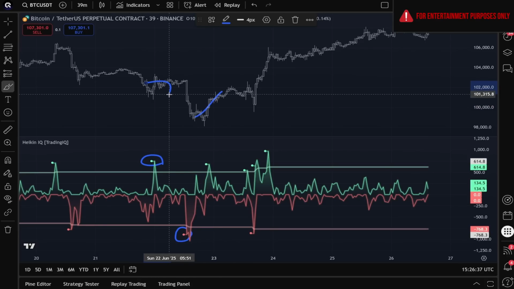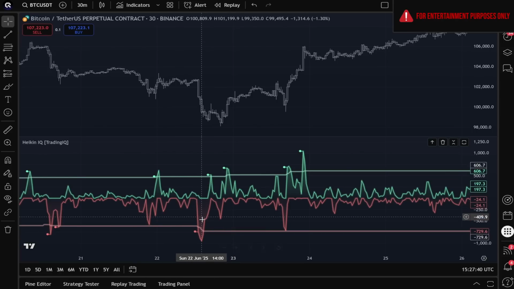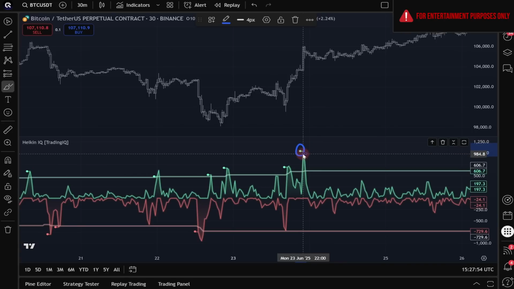Now that that's out of the way, we're actually going to take this indicator and give it to Deepseek AI, and we're going to see if Deepseek can convert this indicator into a trading strategy. So I'm going to ask Deepseek to make sure that a simulated long position is taken whenever a red circle appears, and to make sure a simulated short position is taken whenever a green circle appears. And I'm going to throw in one extra condition, something to put Deepseek to the challenge. I'm going to ask Deepseek to make sure that all backtested trades take place right at the close of the bar in which the condition was true.